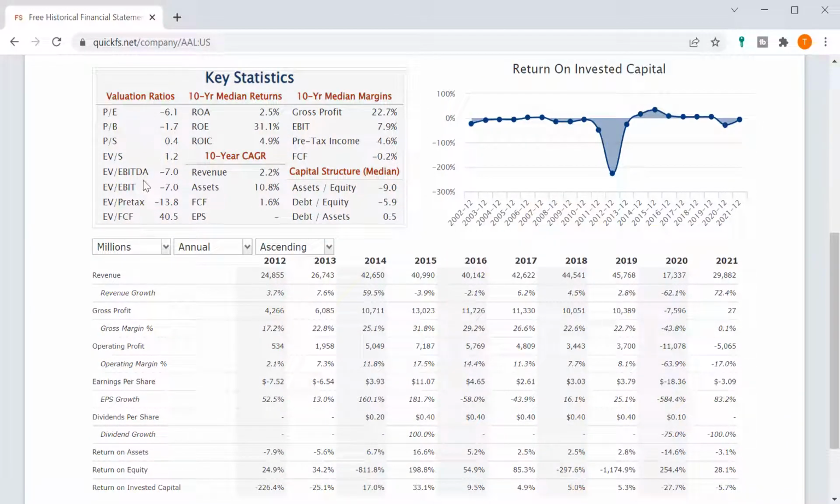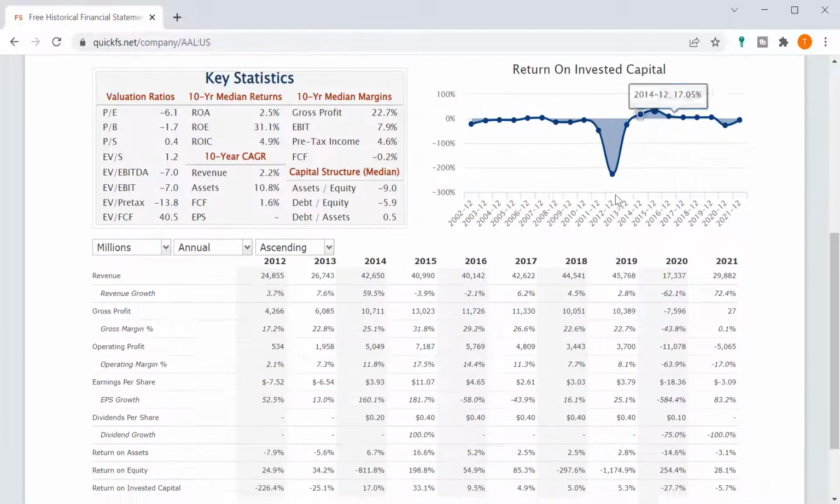I don't like seeing negative numbers in the valuation ratios, and I see a lot of losses on the return on invested capital. Let's count how many losses they've had in the last 20 years. It looks like 1, 2, 3, 4. That was positive, 5, 6, 7, 8, 9, 10, 11, 12. So they've had 12 years of losses in the last 20. Off the bat, that would eliminate this from consideration for me.